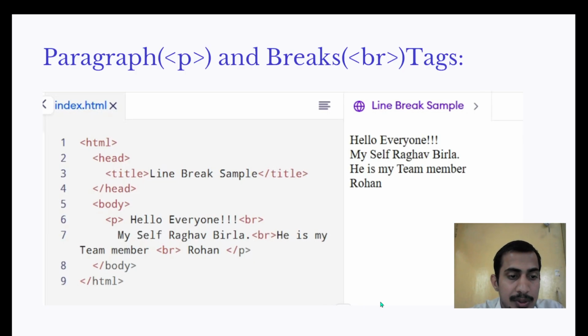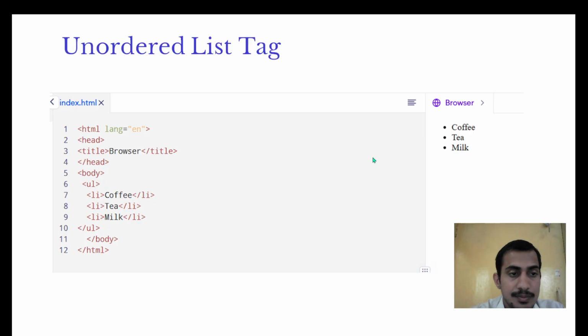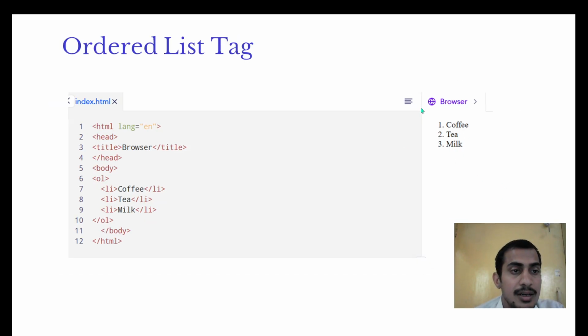Using paragraph and break line. I create a paragraph, then we can put br in it, and I can show the output. There is a different line. Here is the unordered list, there is ul and list items, and the ordered list. There is ol, and we can insert list items. So here 1, 2, 3.